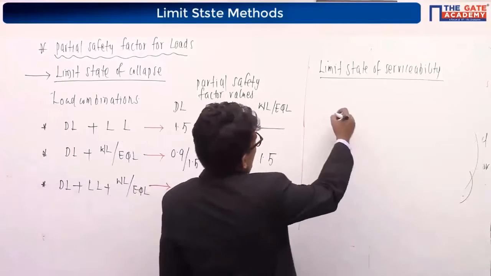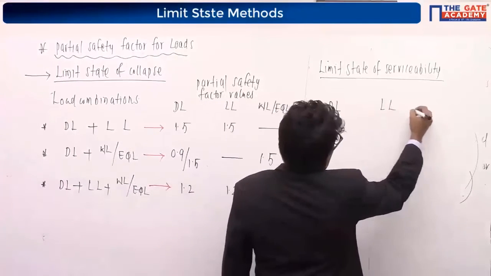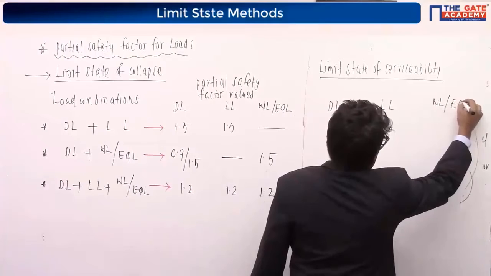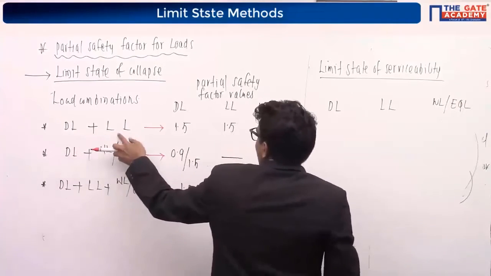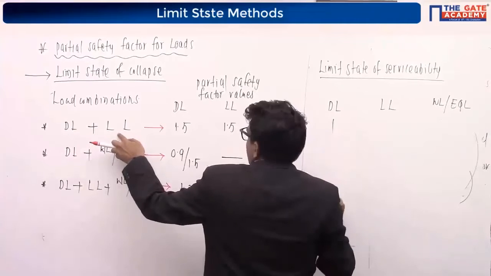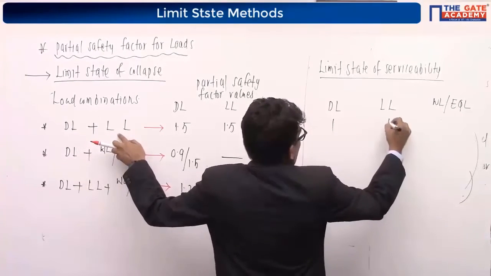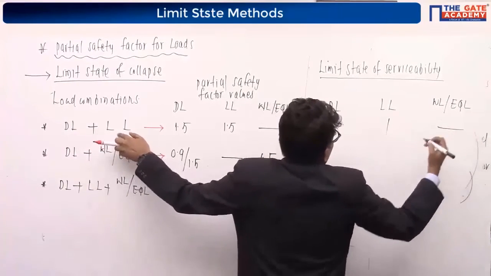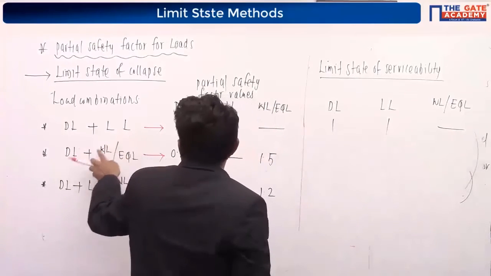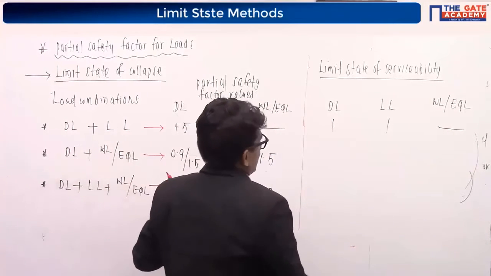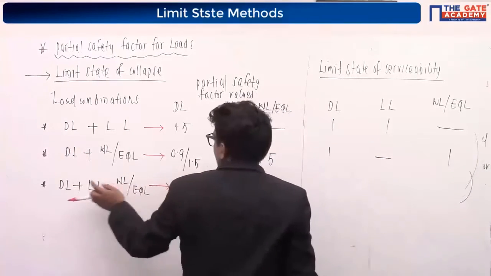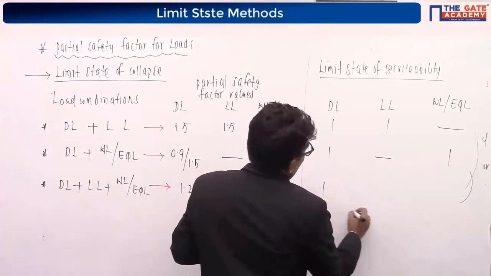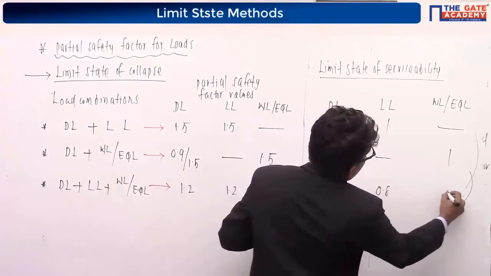And the partial safety factor for dead load, live load, wind load or earthquake load will be like this. For the load combination dead load plus live load, for the dead load we have to consider a partial safety factor as 1. For live load it is 1. As we are not taking it into consideration, we don't have to consider that. Dead load plus wind load or earthquake load combination, we have to consider 1 here, we have to consider 1 here. For all the 3 loads, we have to consider 1 value here, and here it is 0.8 and here